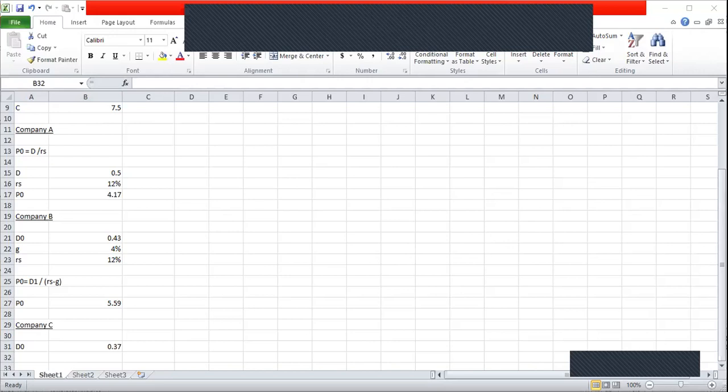It says company C expects dividends to grow by 10% for the next 3 years, and thereafter 6%. So in the first 3 years, 10%. I can say growth rate for first 3 years, 10%.